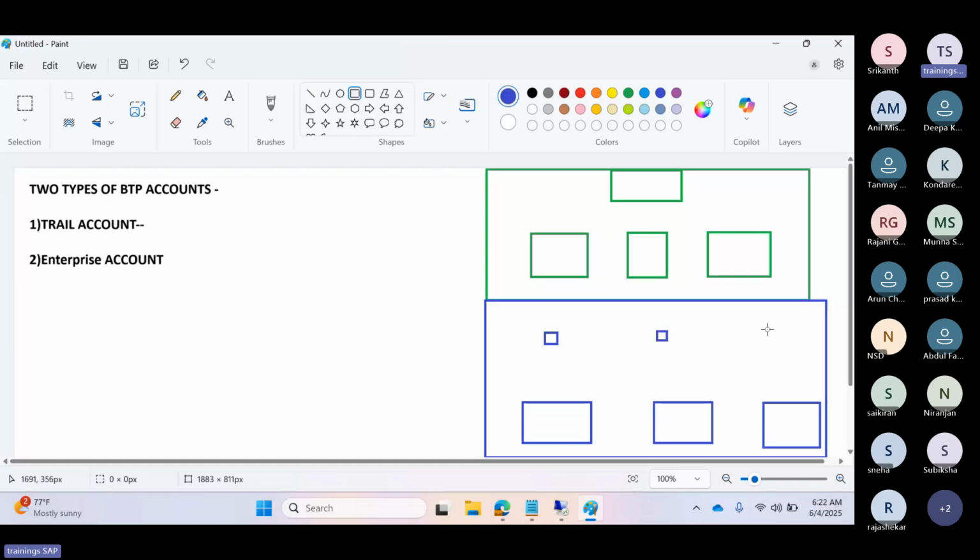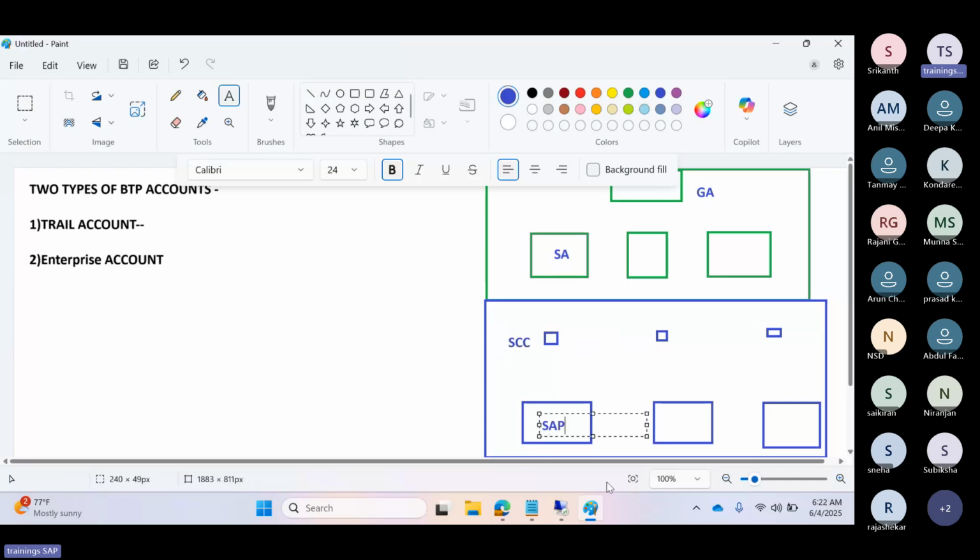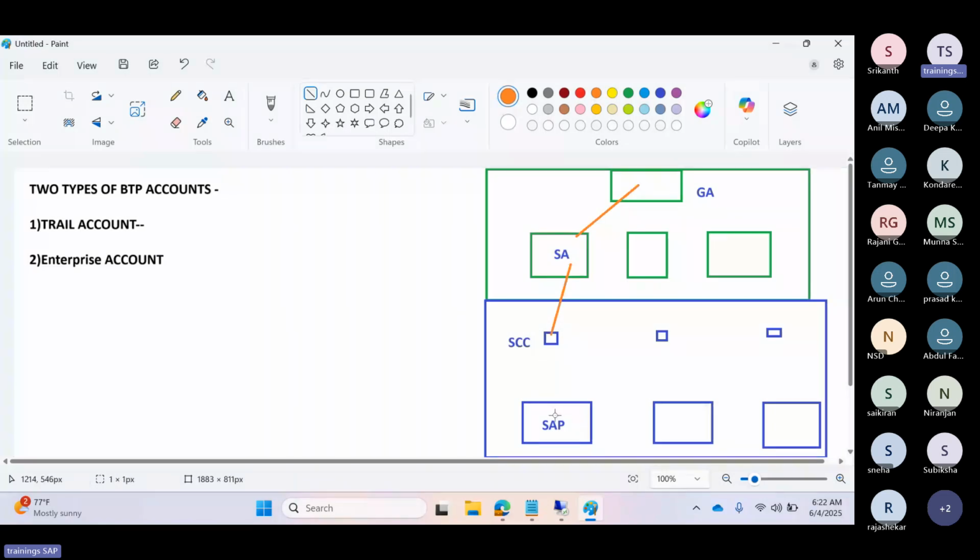The connection flow is BTP global account to sub account, the sub account to the cloud connector, then the cloud connector to the SAP backend systems.